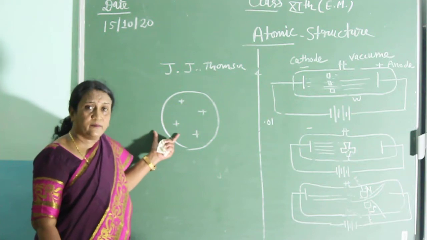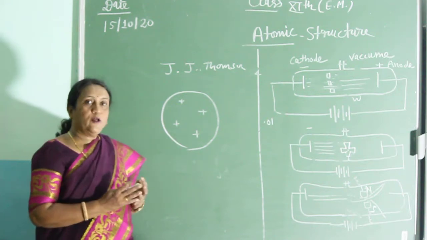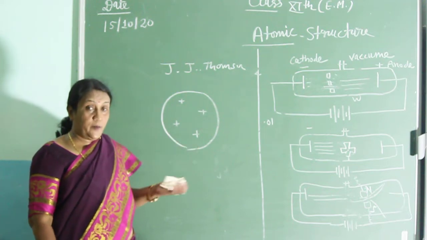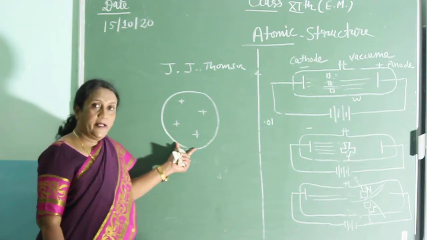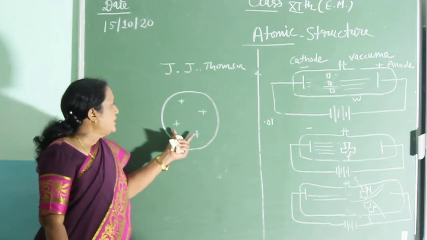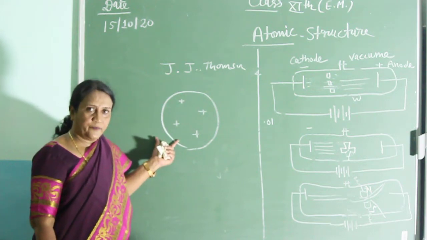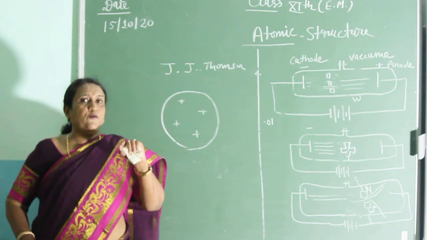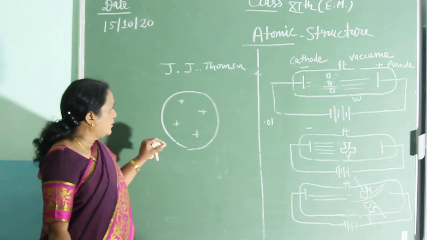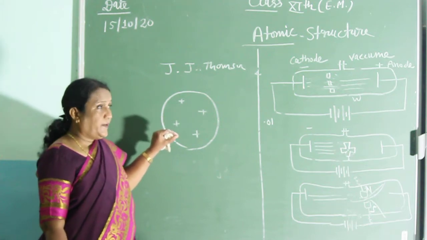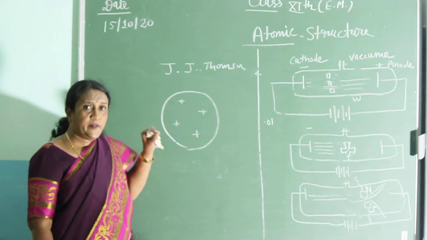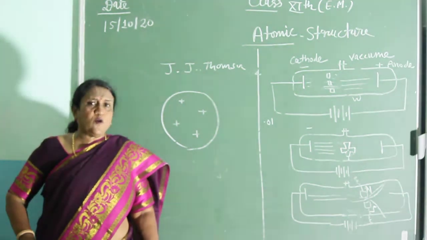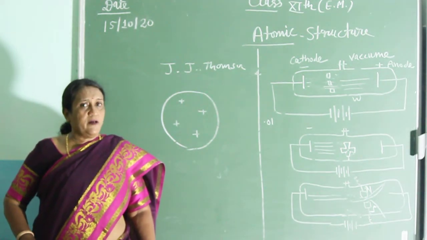You saw the watermelon? The outer cover of the watermelon is green. So just like that, J.J. Thomson explained that the outer cover of the atom consists of positively charged particle proton, whereas the seeds in the watermelon are embedded into the flesh. Just like the seeds, electrons are embedded into the mass of the atom.